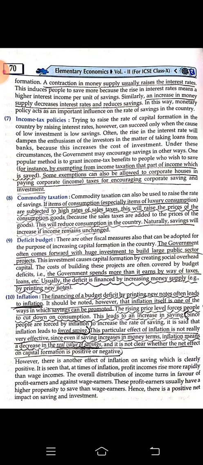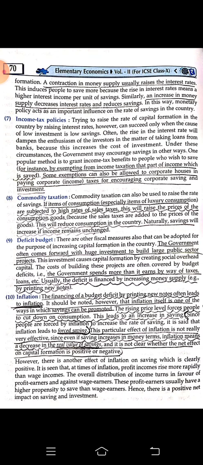Some exceptions can also be allowed for corporate houses in paying corporate income taxes, for encouraging corporate savings and investment. So if companies are allowed to pay a lesser amount of income tax, we will find that capital formation is increasing, because the companies will try to produce more and more. But if a company finds that they are earning more and have to pay more money for the tax, then they won't feel very easy to give it away like that, so they will start producing less.